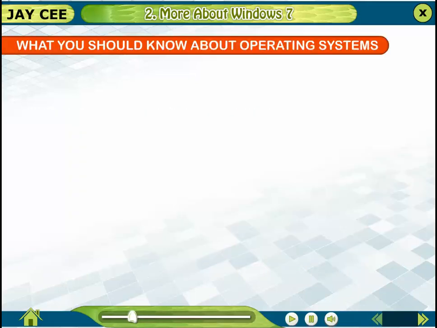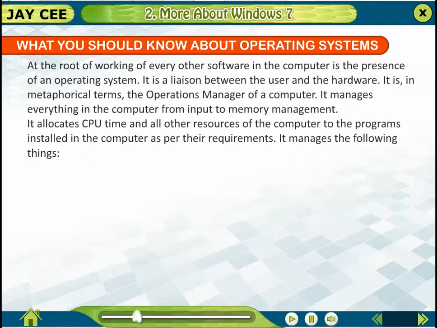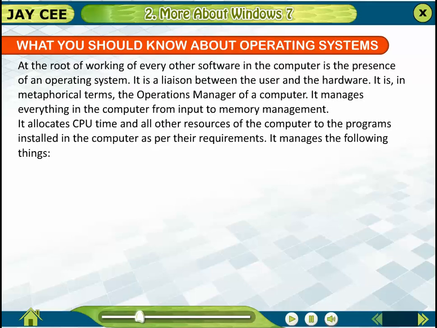What you should know about operating systems. At the root of working of every other software in the computer is the presence of an operating system. It is a liaison between the user and the hardware. It is, in metaphorical terms, the operations manager of a computer. It manages everything in the computer, from input to memory management.